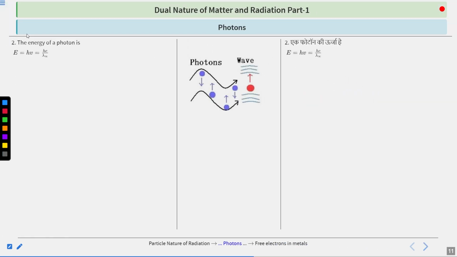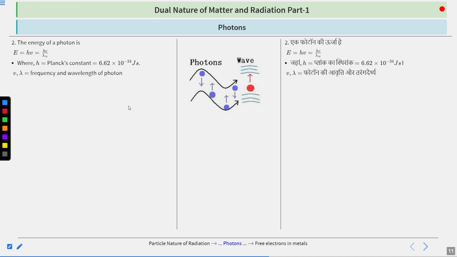the energy of a photon is E equals hν equals hc by lambda, where h equals Planck's constant, which has the fixed value of 6.62 into 10 power minus 34 joule second. ν and lambda equal the frequency and wavelength of the photon. c equals the speed of radiation.